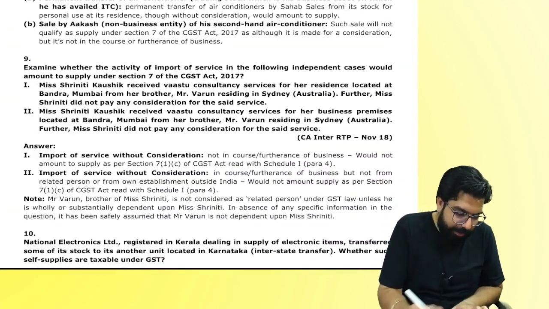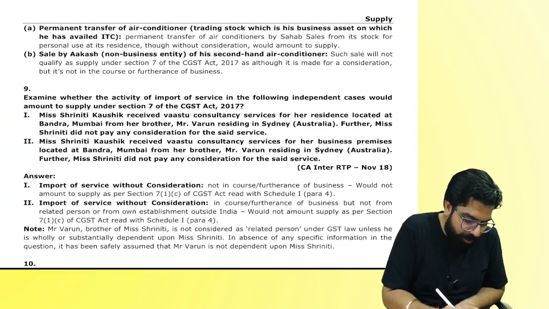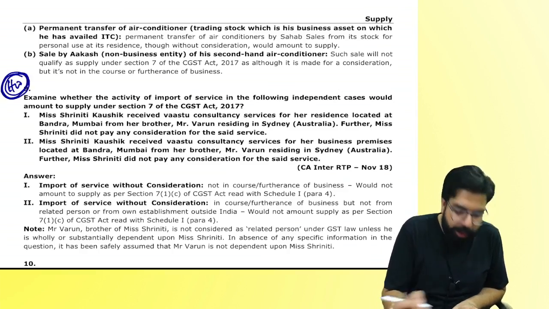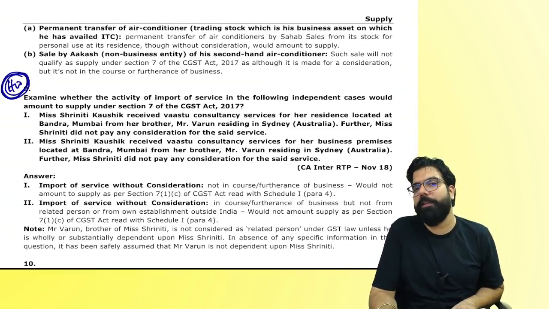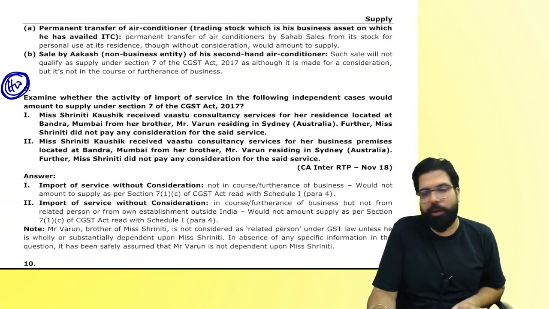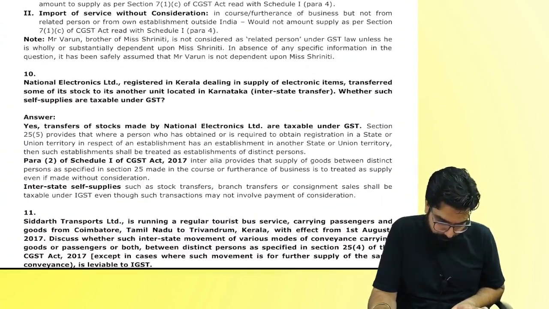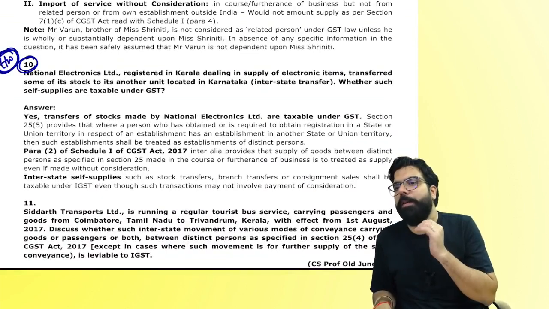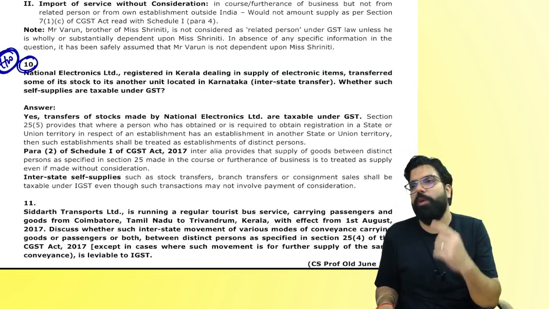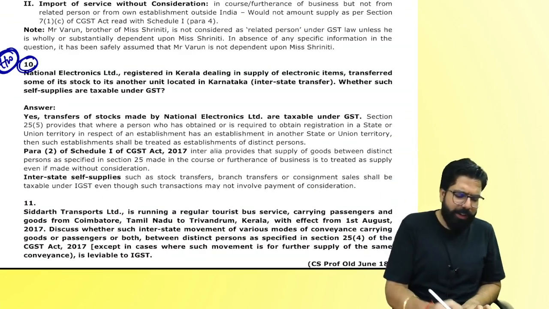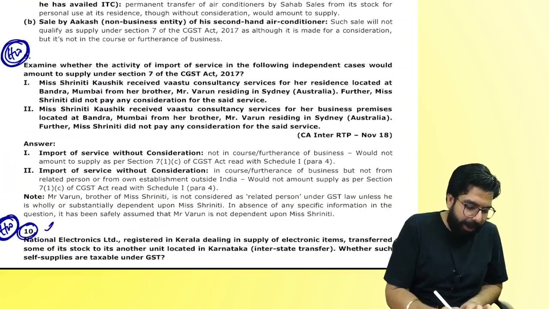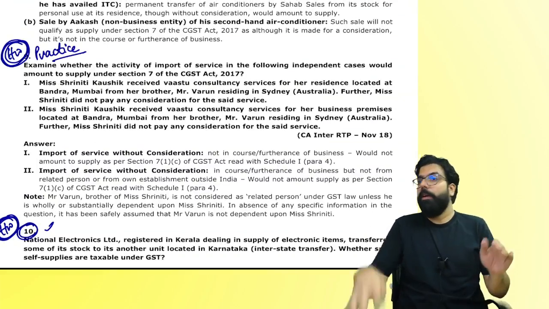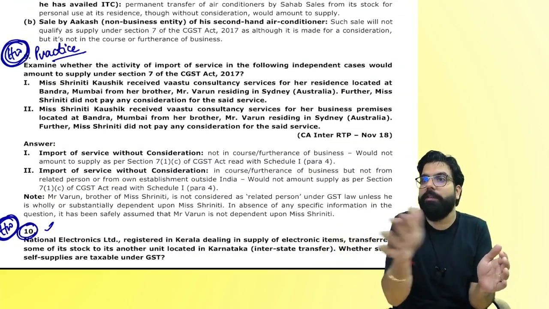Everyone, this is a similar kind of question which we have done. Question number 9 is today's homework. You have to write and practice at home. Question number 10, homework. The similar kind of questions which we have done, I'm telling you to do as homework. You have to just read the above one and practice. Write your answer, compare your answer.